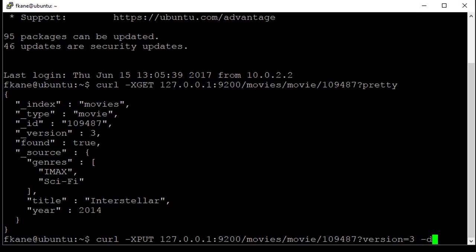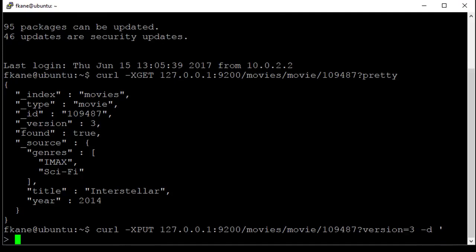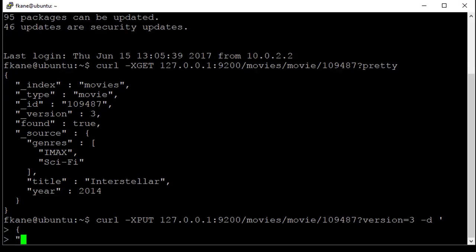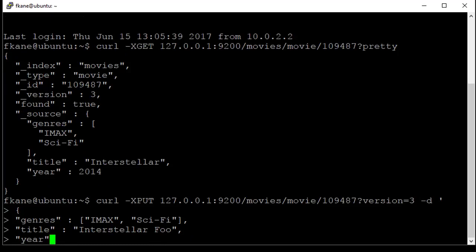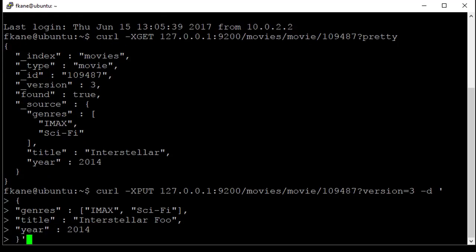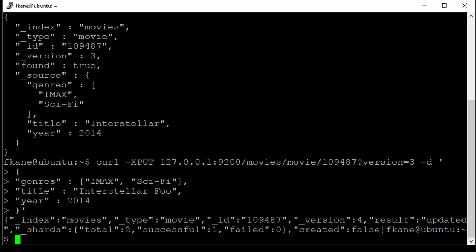Okay, so let's actually give it some data to insert here to update. Open curly bracket, genres, IMAX, sci-fi, title, and we'll just update the title here to be something different. Interstellar Foo. Release year is still 2014, and call it good. All right, so you can see that succeeded, and I have a new version number of 4 that results as a result of that.